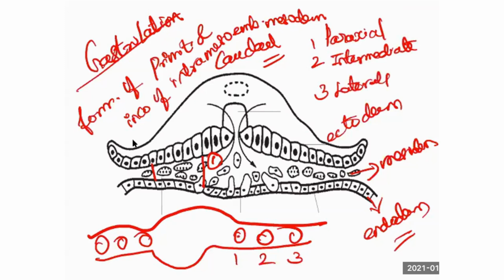The intermediate is in the center, and this is the paraxial mesoderm.